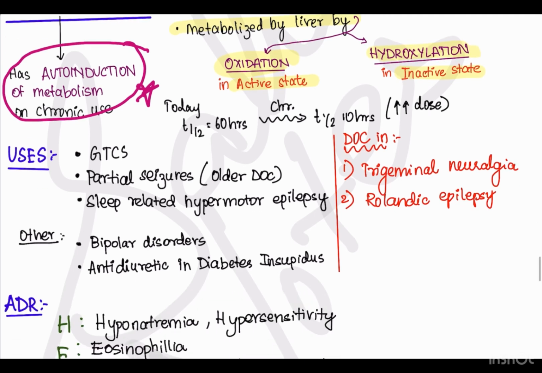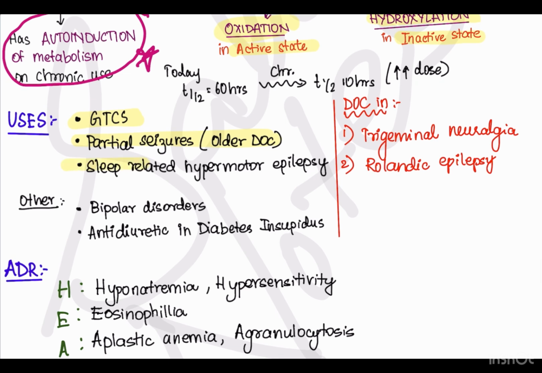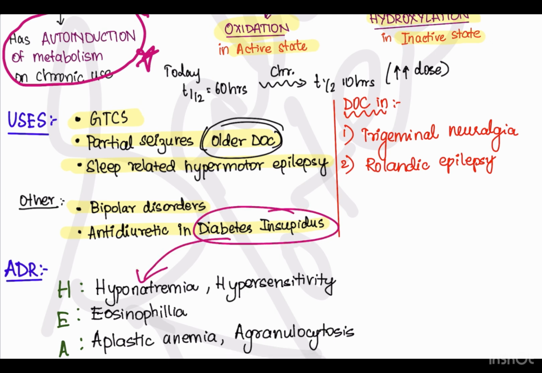Next, we have to see the uses. Since it blocks the sodium channel, its uses are similar to that of phenytoin. That is, it is used for generalized tonic-clonic seizures, it is used in partial seizures, and it is also used in sleep-related hypermotor epilepsy. Previously, carbamazepine was the drug of choice for partial seizures. Other uses are bipolar disorders, and it is used as an antidiuretic in diabetes insipidus. So, this enhances the antidiuretic effect and causes dilutional hyponatremia. We'll be seeing this in ADR.